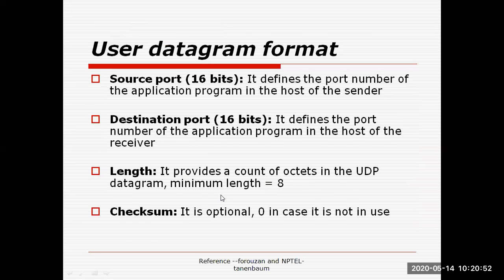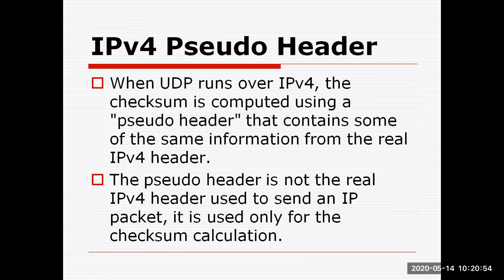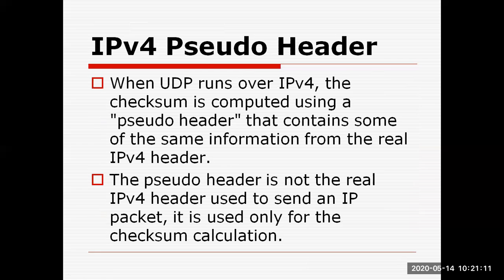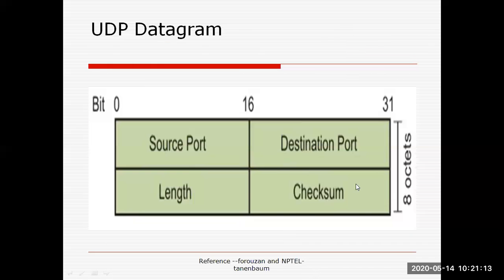Along with this, it uses source IPv4 address, destination IPv4 address, some zeros, protocol, and UDP length. So along with these fields of the IP protocol, we calculate the checksum, and this checksum is maintained in the UDP header. Now this is a unique mechanism.